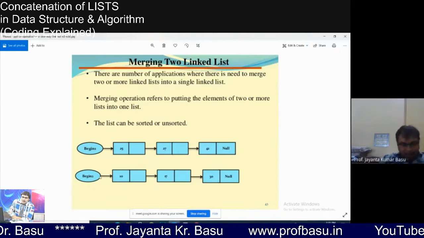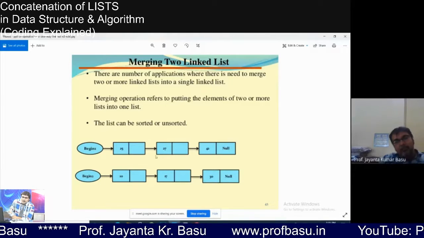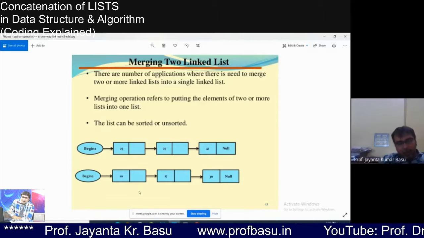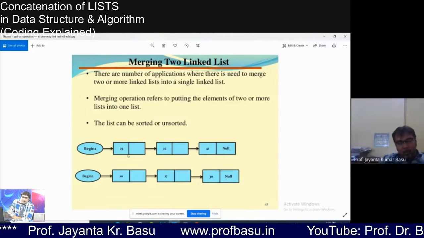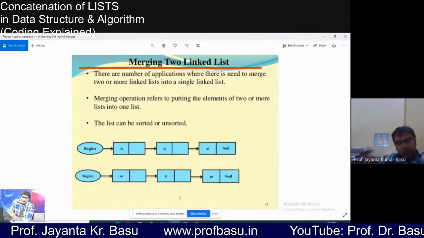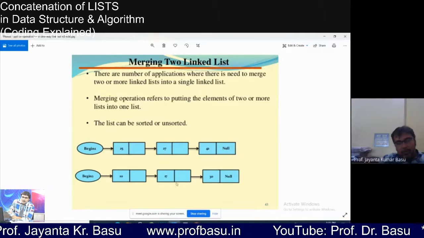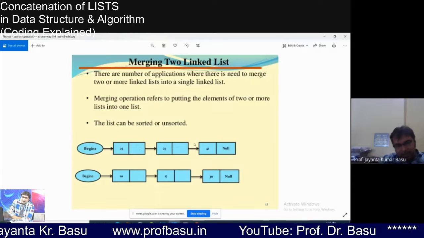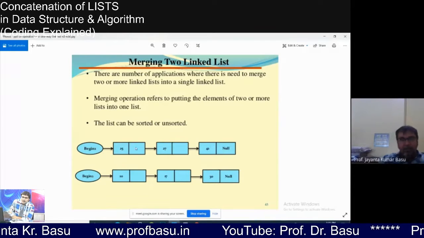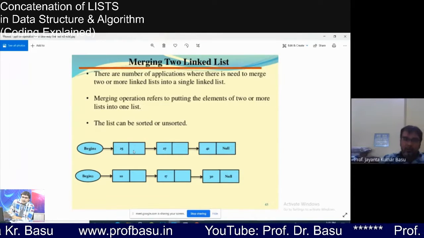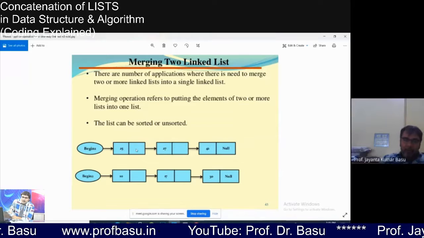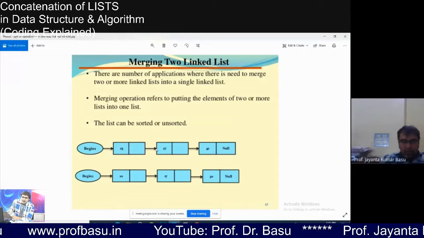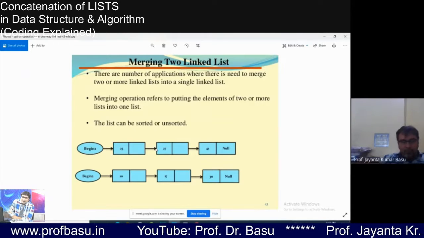So by taking a second list we can reverse all the nodes of the first list, or without taking any second list, there is a code where we just reverse the links of the existing list 1. That list will have the reversed links itself. So the two forms are there for this program.